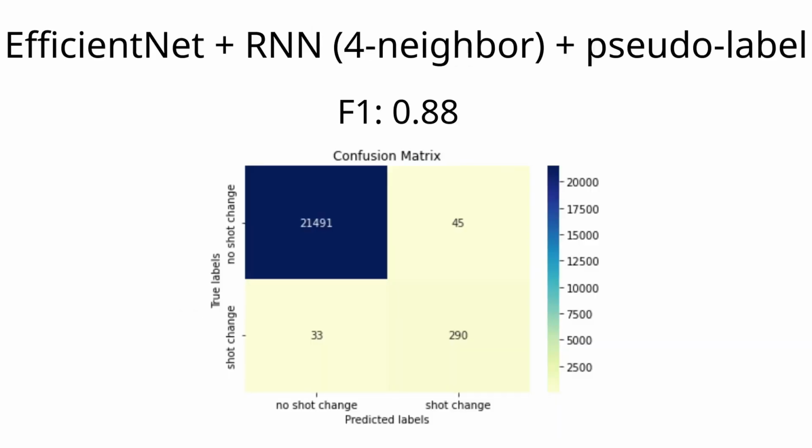This slide shows the performance of our proposed model. Here we fed two original frames and 4 neighbors on the left and 4 neighbors on the right. After training on cross-entropy loss, we got an F1 score of 0.88. As we expected, decreasing the neighbors from 4 to 3 would decrease the performance with less time information.